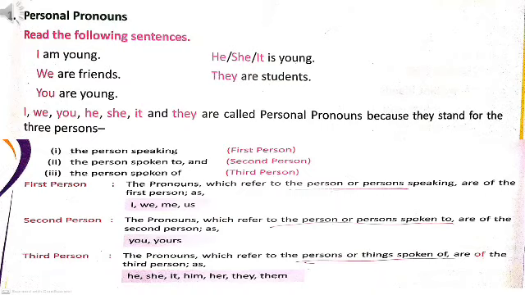Examples of first person: I, we, me, us. Second person: you, yours. Third person: he, she, it, him, her, they, them, etc.